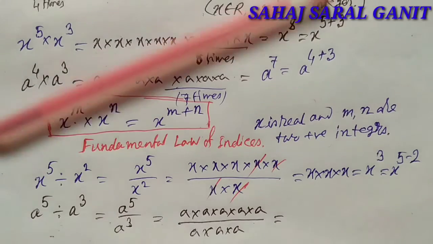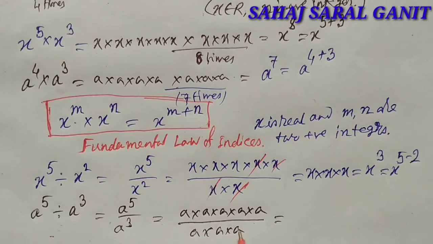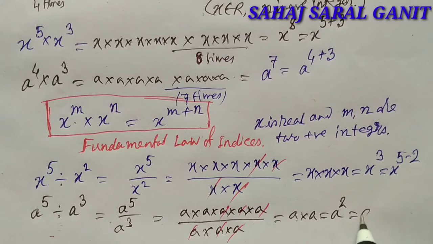Therefore, if we cancel 3 times a, we have a into a, that is a square, and we write a raised to the power 5 minus 3.